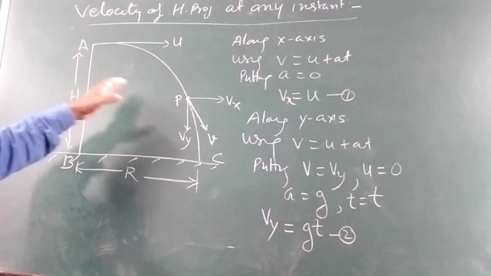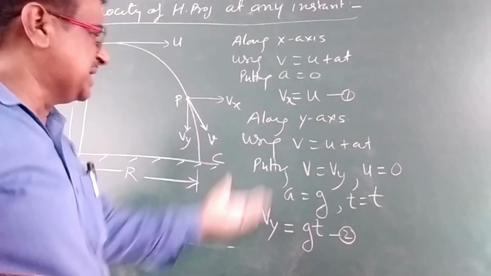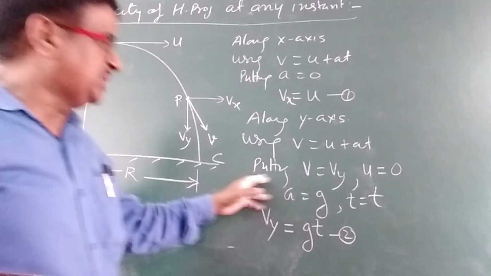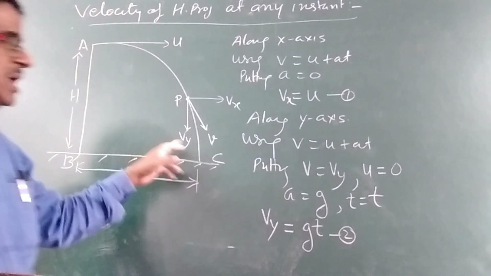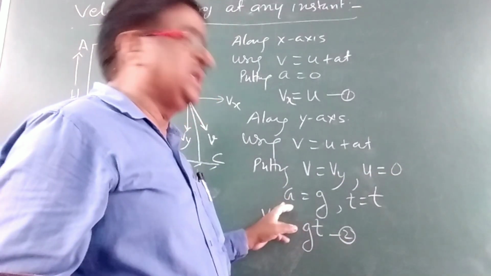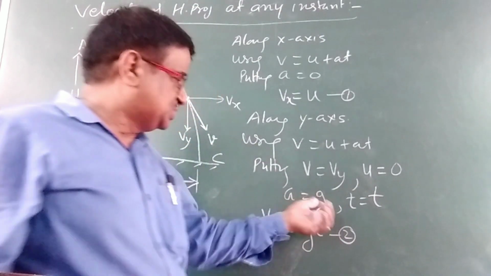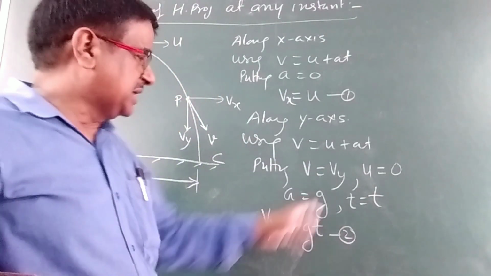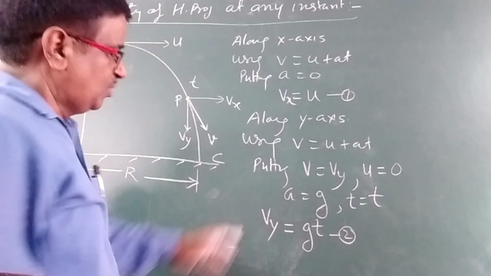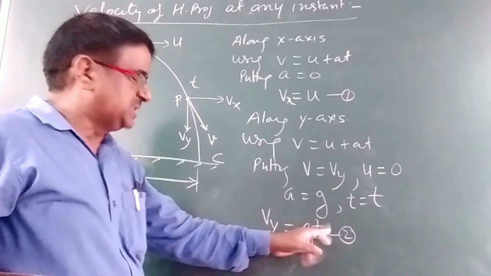Now to calculate the value of Vy, we consider the motion of the projectile along the y-axis and use the same equation V = u + at. The final velocity is Vy, and the initial velocity along the downward direction is not given, so it is 0. The acceleration, because it moves under gravity, is g, the acceleration due to gravity. The time is t at any instant we consider. Substituting, we get Vy = gt.